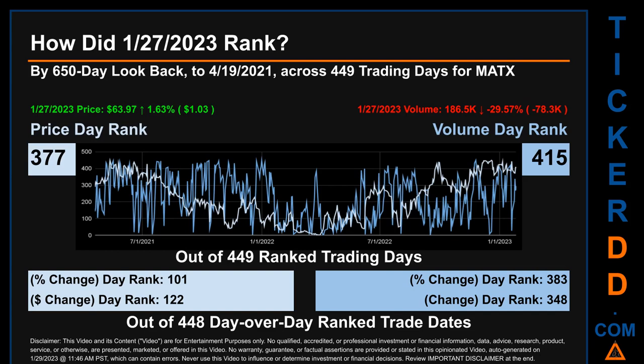The price's day-over-day percentage change, jumping 1.63% on January 27, 2023, had a day rank of 101, while its dollar difference of $1.03 had a rank of 122 when compared day-over-day across 448 trading days. Volume's percentage change and difference were ranked respectively at 383 and 348.